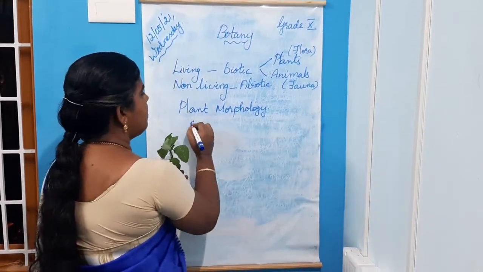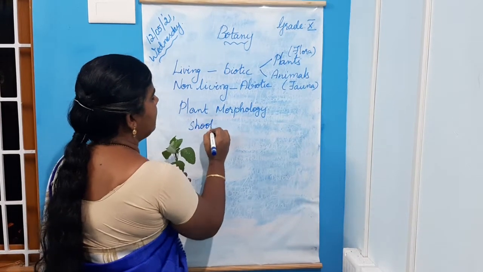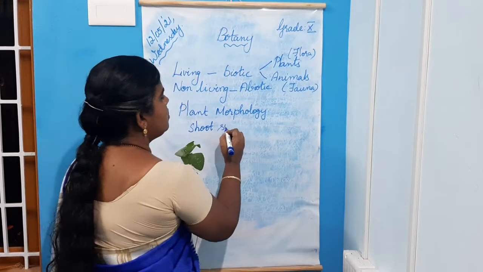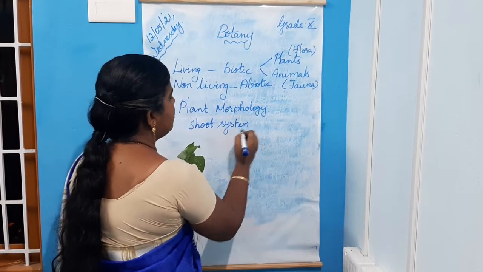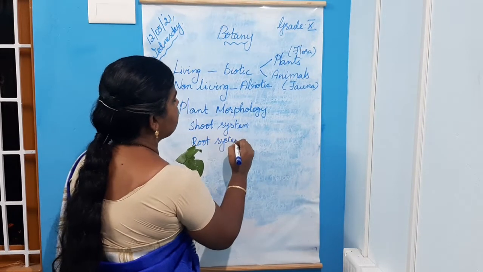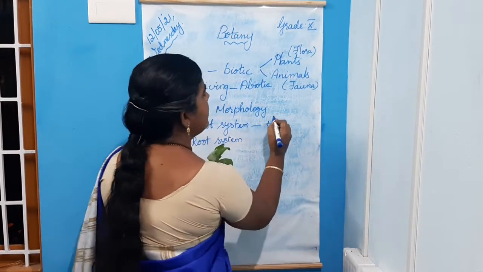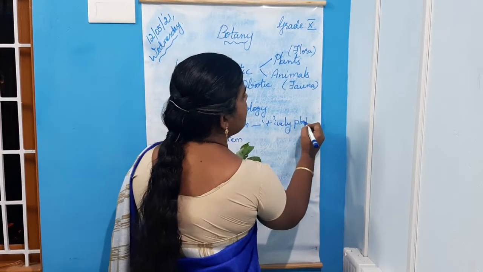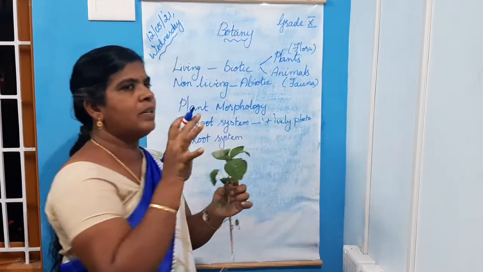Each and every plant has two important systems: shoot system and root system. This shoot system is positively phototropic. Photo means light. It always grows towards the light.